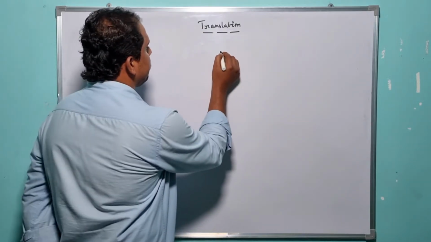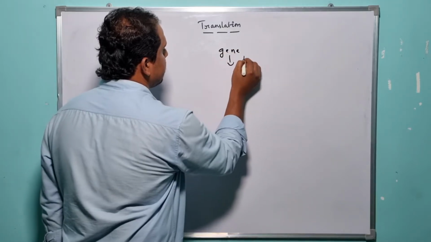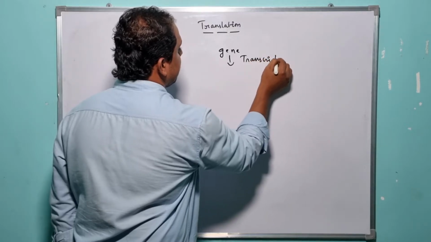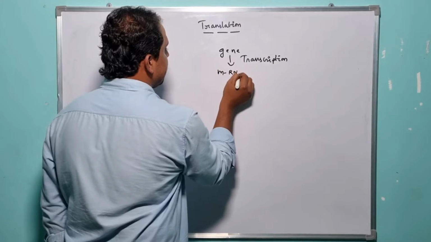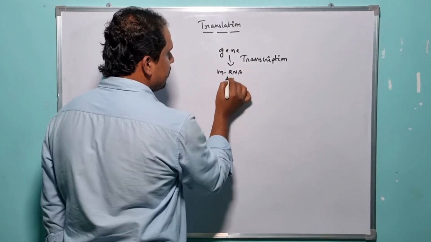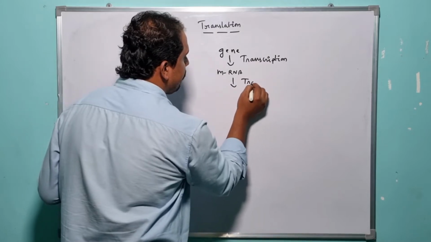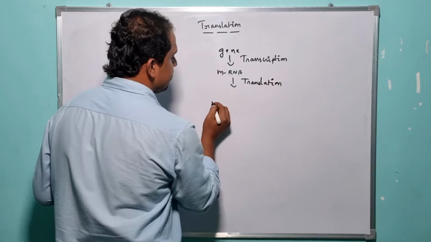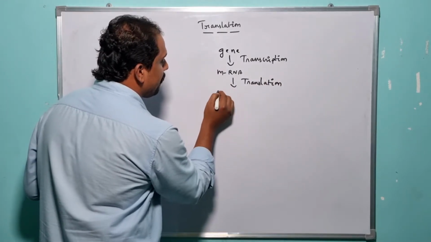A particular gene, when it participates in the transcription mechanism, it synthesizes a single stranded RNA, right? And once the specific mRNA participates in the translation mechanism, or the translation process, it yields or synthesizes a polypeptide chain or a protein.